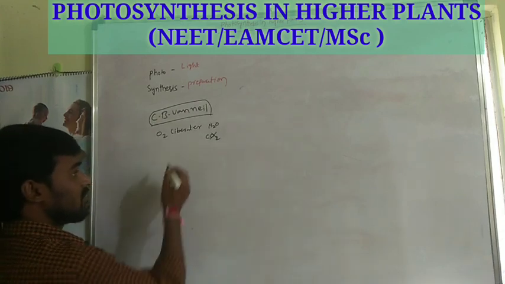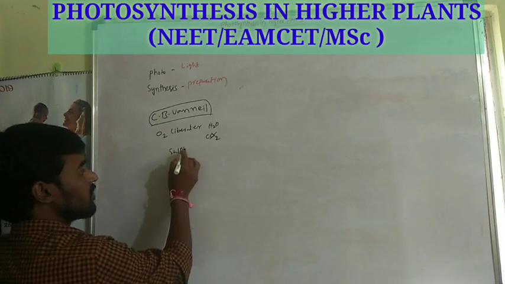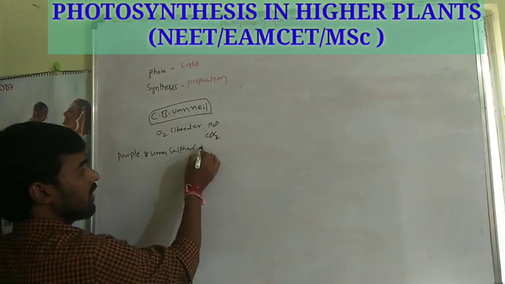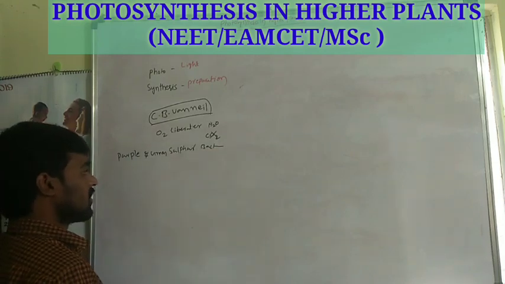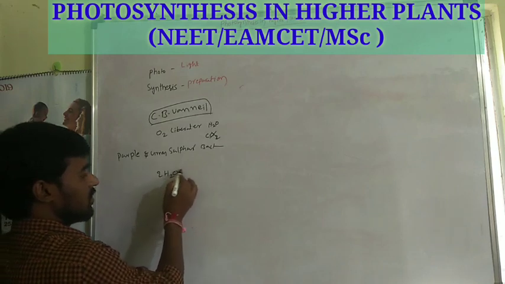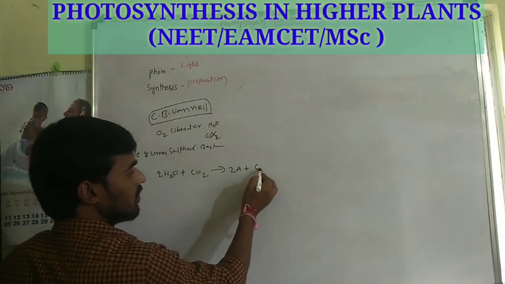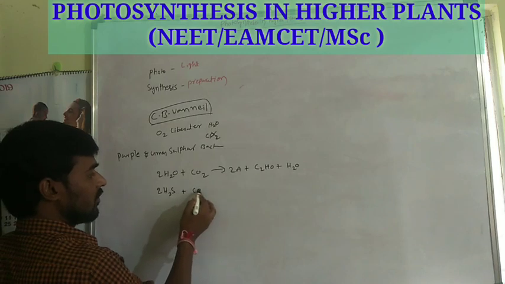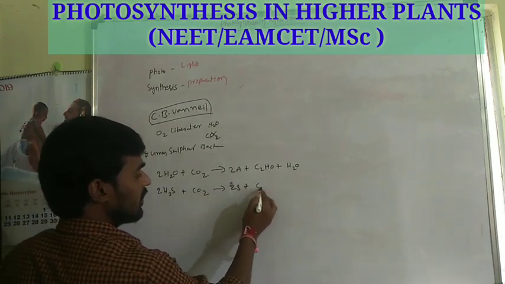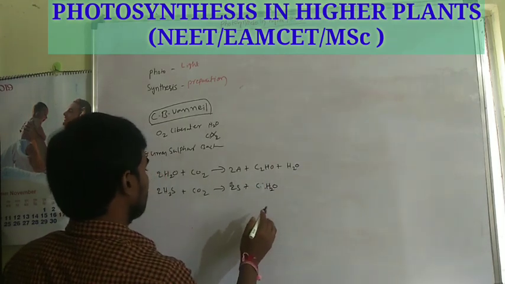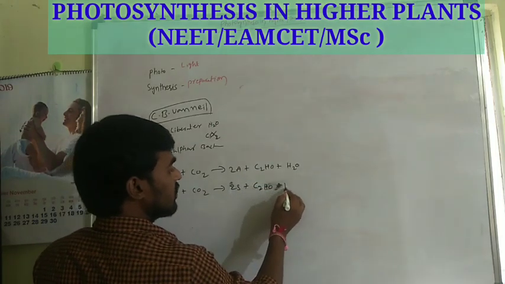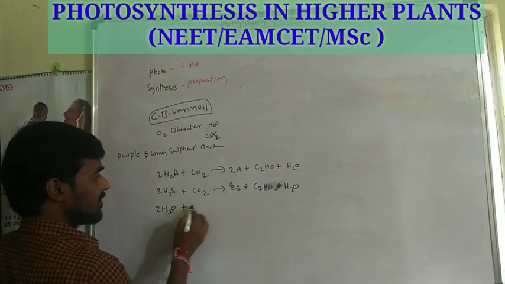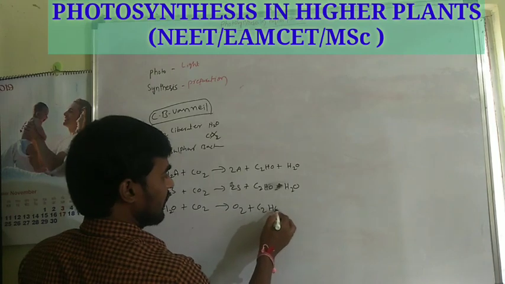So, his experiments were on sulfur bacteria, purple and green sulfur bacteria. He gave the general equation 2H2A + CO2 gives (CH2O) + 2A + H2O, and for sulfur bacteria, 2H2S + CO2 gives (CH2O) + 2S + H2O. Similarly, 2H2O + CO2 gives (CH2O) + O2 + H2O.